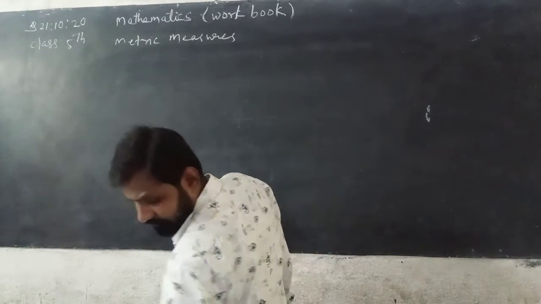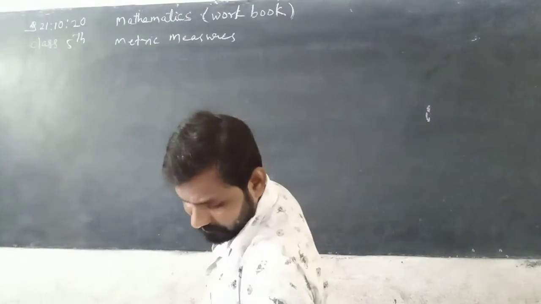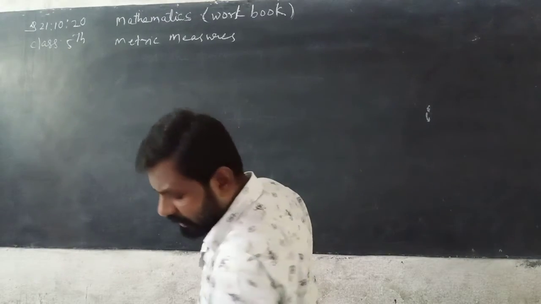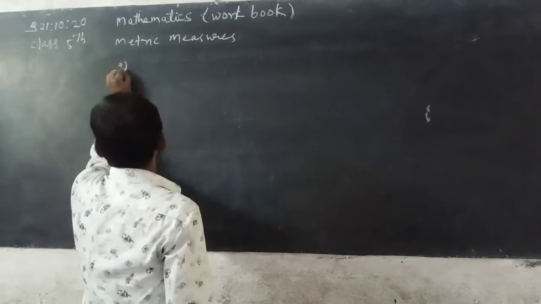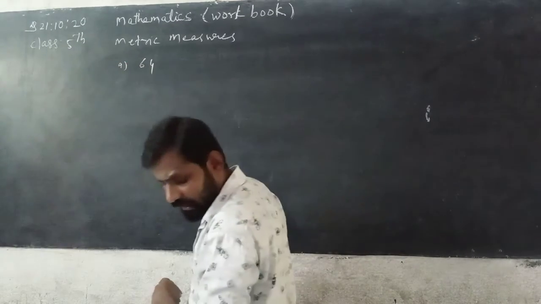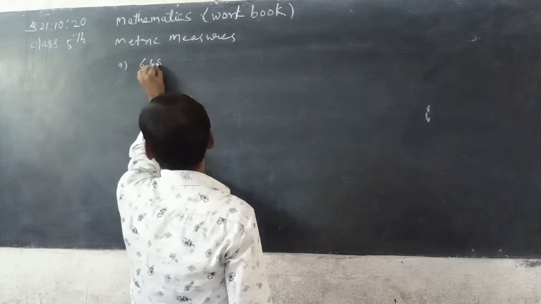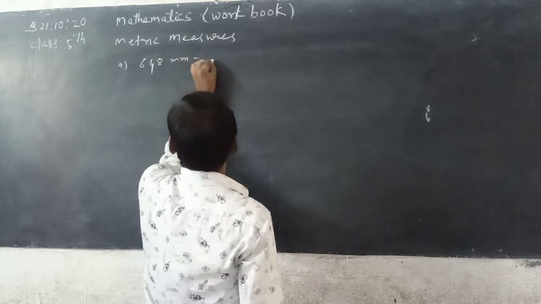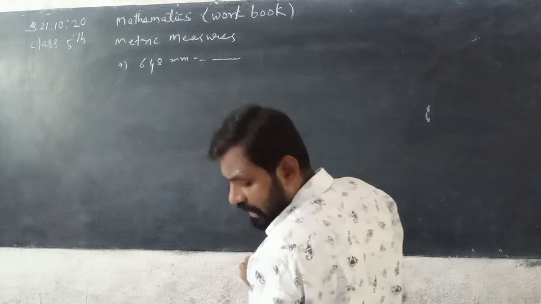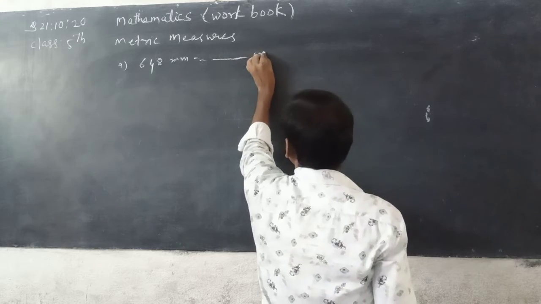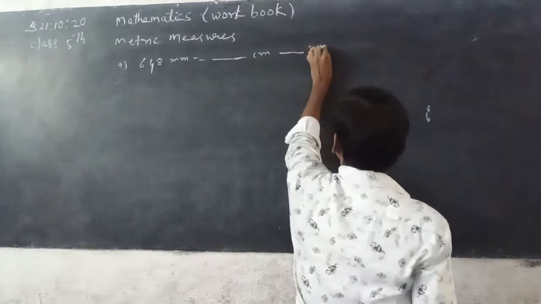Now next, see here, ninth one. 648 millimeter is equal to dash centimeter dash millimeter.